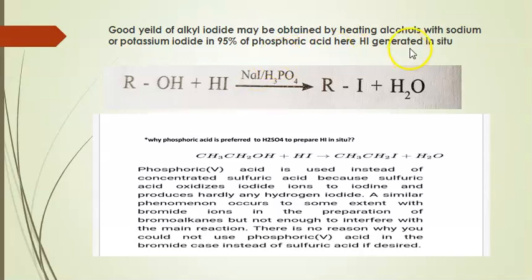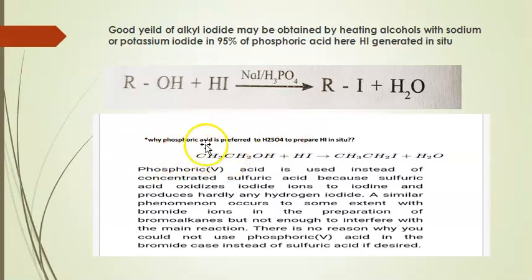Here HI is generated in situ in the presence of NaI and H3PO4. This HI is used to form the alkyl iodide, and water is also formed.